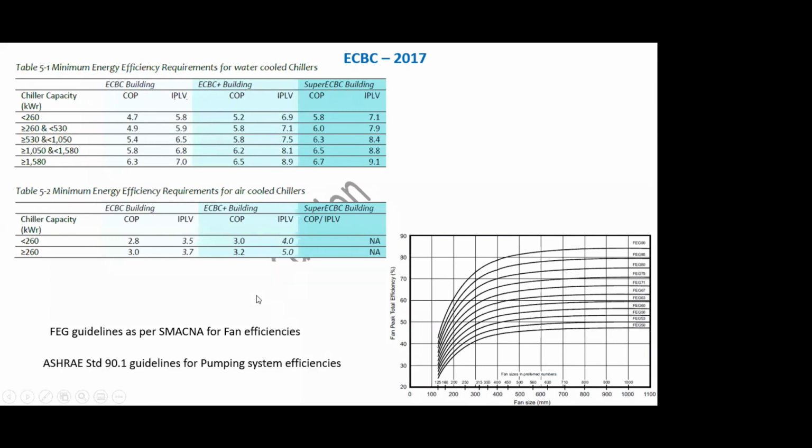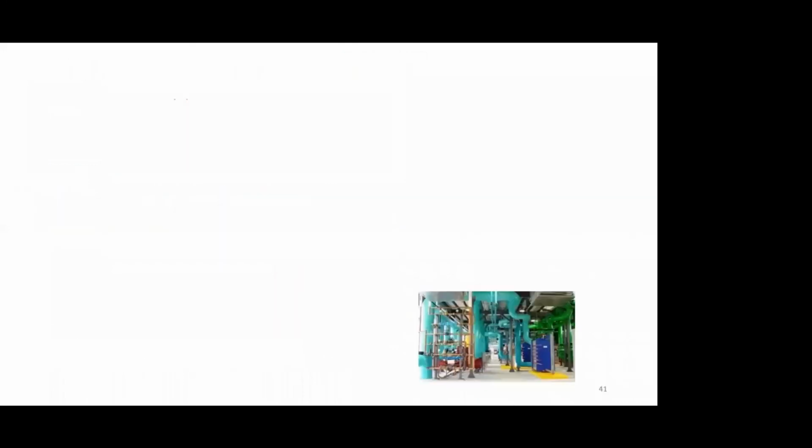Similarly, if you look at ASHRAE standard 90.1, which is basically another code which gives you a lot of tips on how to benchmark energy efficiency of your system, not only for air conditioning, for all other building services as well. ECBC, to a large extent, has taken a lot of inputs from ASHRAE standard 90.1.